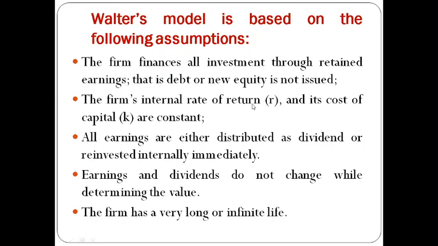Second, the firm's internal rate of return, that is R, and cost of capital, that is K, are constant. Third, all the earnings are either distributed as dividend or reinvested internally immediately. So there are only two alternatives which they are assuming, that either a company can pay a dividend or reinvest internally, meaning within the company. Next, earnings and dividends do not change while determining the value. Your earnings will remain constant and dividend will not change. The firm has a very long or an infinite life. The firm will go on for an indefinite period.